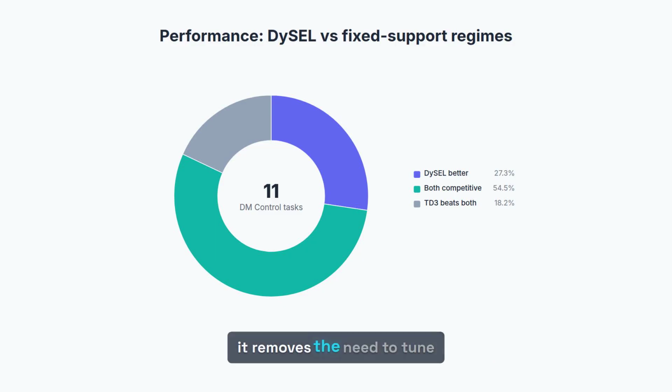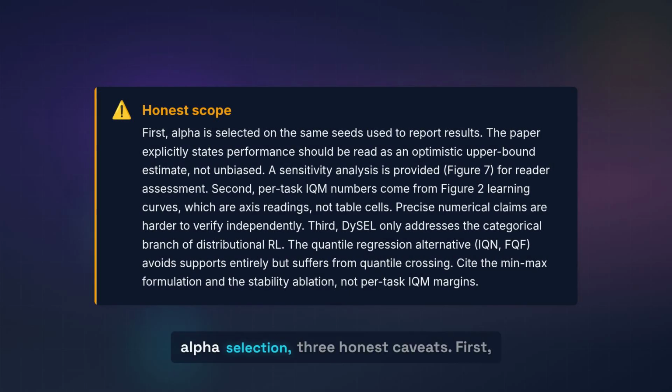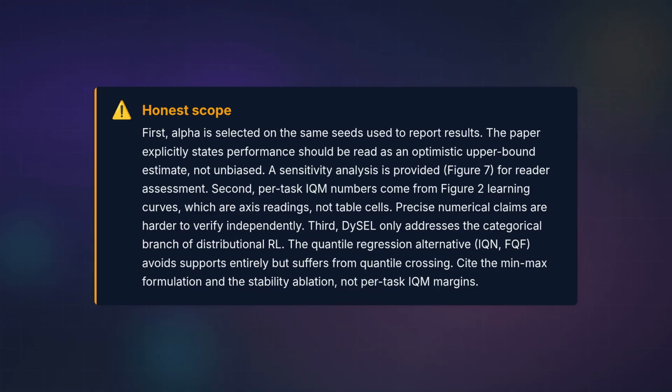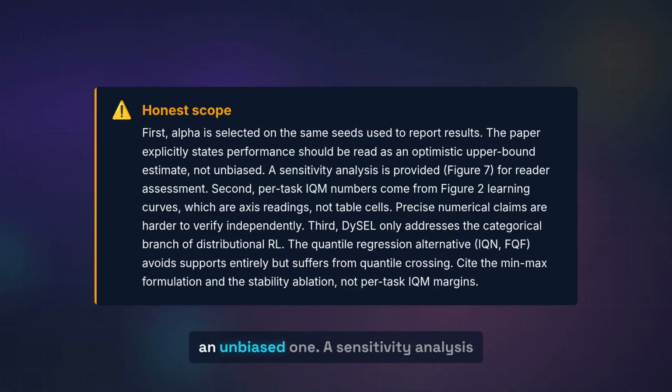DySEL's advantage is that it removes the need to tune the support interval per task, replacing 11 interval pairs with one scalar alpha selection. 3 honest caveats. First, alpha is selected on the same seeds used to report results. The paper explicitly states this means per-task performance should be read as an optimistic upper bound estimate, not an unbiased one. A sensitivity analysis across the alpha grid is provided to let readers assess variation.